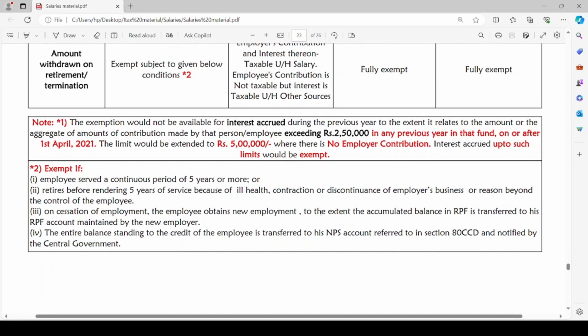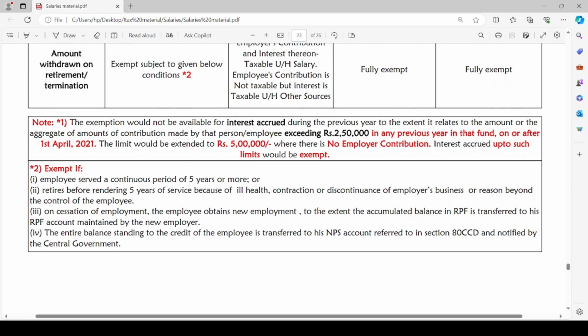The exemption would not be available for interest accrued during the previous year to the extent it relates to the amount or the aggregate of amounts of contribution made by that person or employee exceeding rupees 2,50,000 in any previous year in that fund on or after 1st April 2021. The limit would be extended to rupees 5 lakh where there is no employer contribution. Interest accrued up to such limits would be exempt.